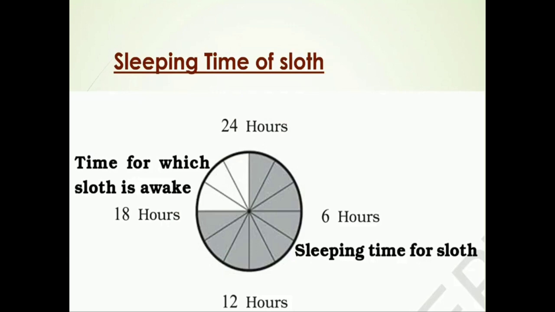The time for which the sloth is awake is 6 hours. That is 3 into 2. 3 unshaded portions and each part is denoted by 2 hours, so 3 into 2, 6 hours. So now count the sleeping time for the sloth. There are 9 shaded portions, then 9 into 2, that means 18 hours. So the sloth sleeps for 18 hours in a day.